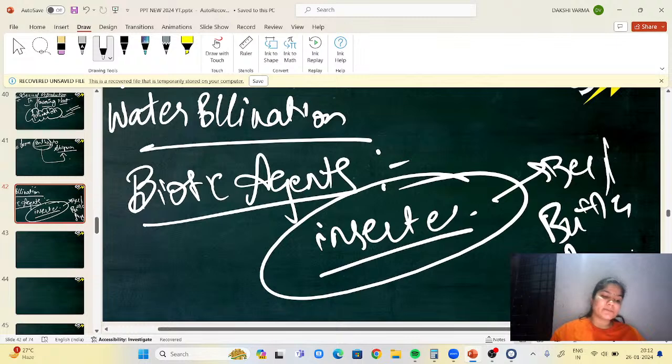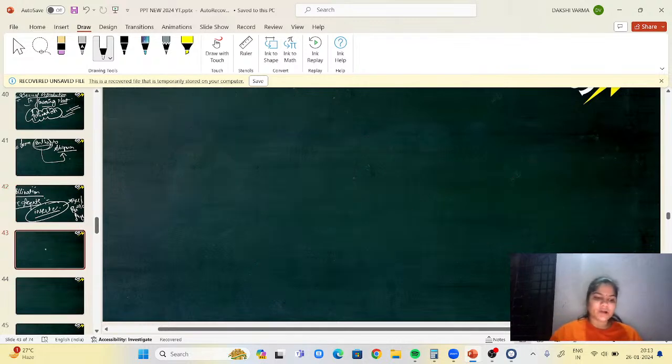What about the birds? For birds, the flower should be dark in color and big, and there should be good nectar present. For birds, even if the odor is absent, they can still show pollinating properties.